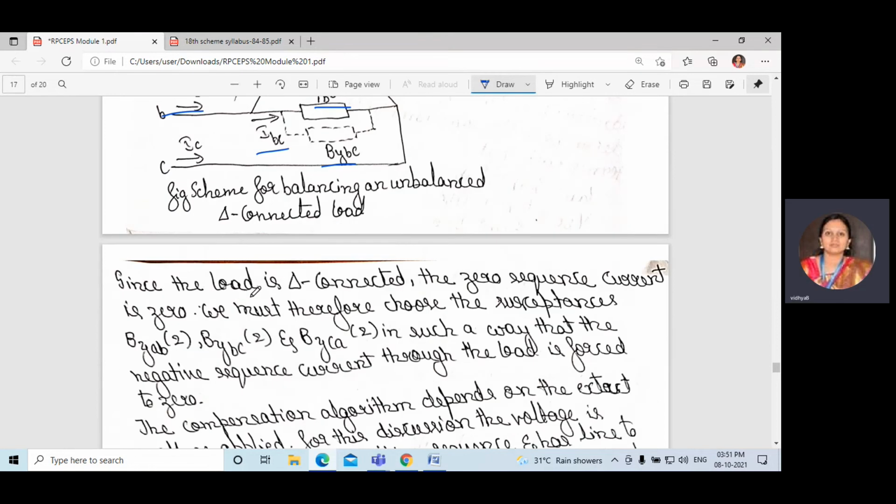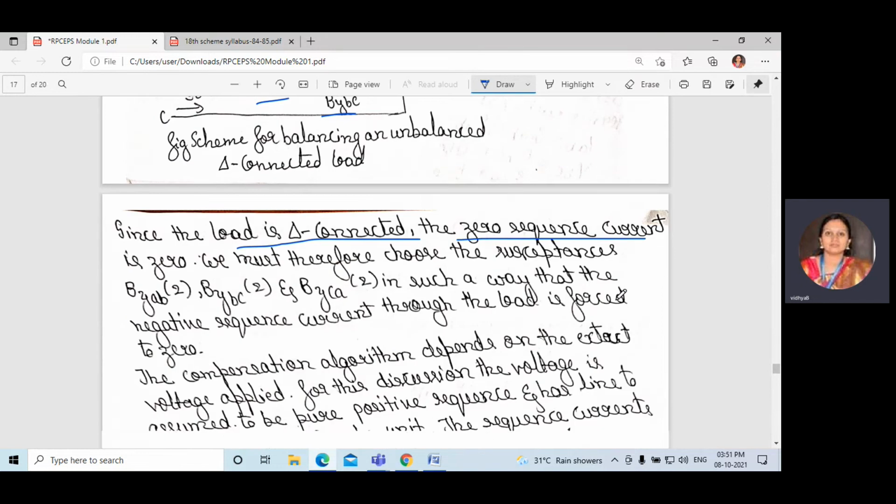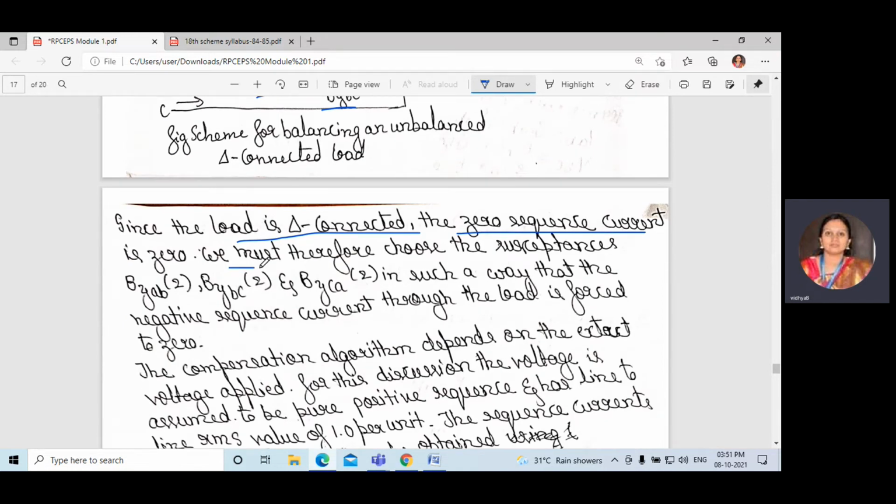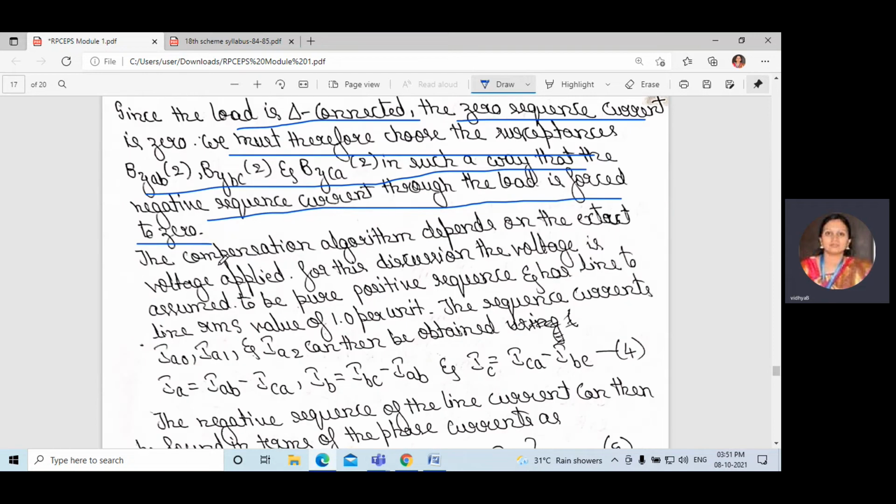Since the load is delta connected, the zero sequence current is zero. So we must choose the susceptance values in such a way that the negative sequence current through the load is forced to zero. The compensation algorithm depends on the exact voltage applied, which is to be pure positive sequence and has a line-to-line RMS value of 1 per unit.